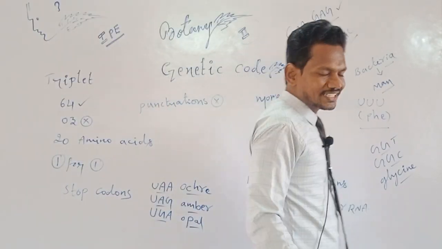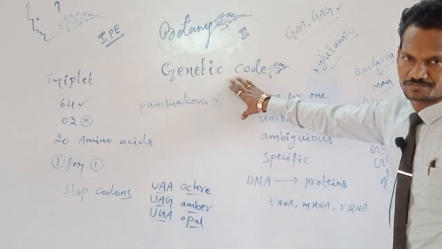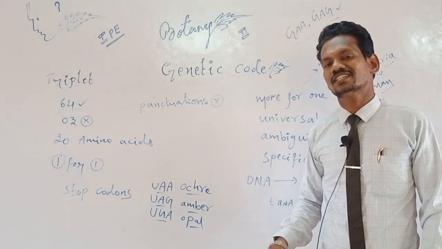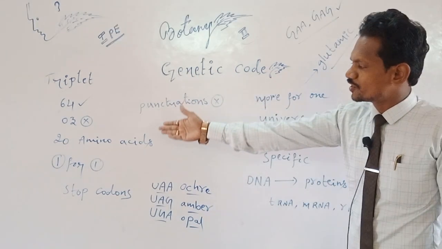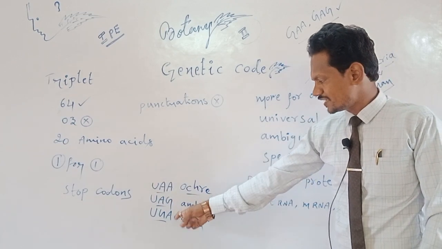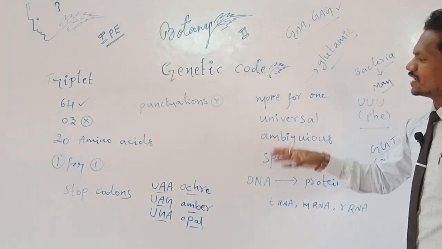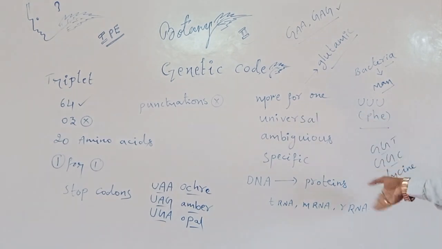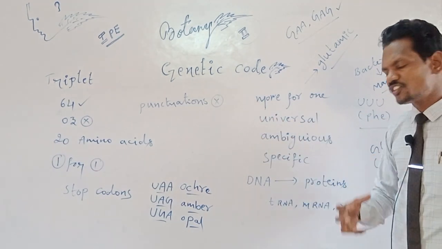So this is the information regarding genetic code. All these short points you could remember, then you could learn easily. Triplet, 64, 3, 20 amino acids, one for one. The remaining three are called stop codons. Example, short names, punctuations absent. Sometimes more codons for one amino acid, two examples here we have given. Universal, unambiguous, specific.